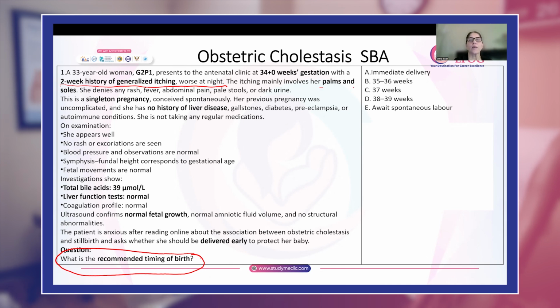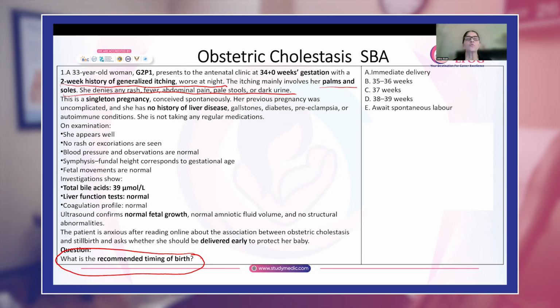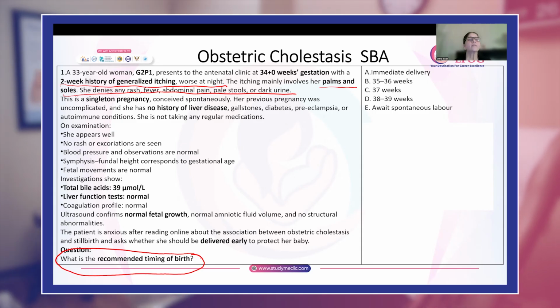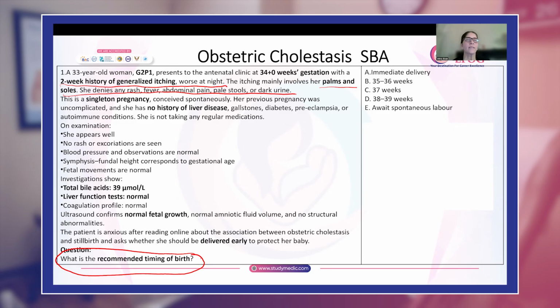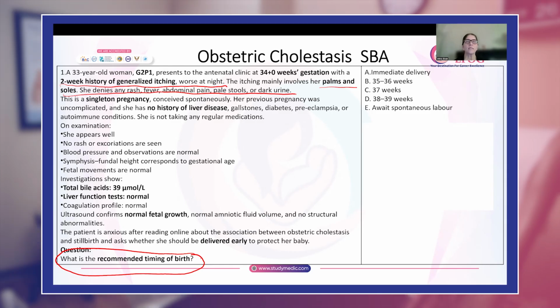It involves her palms and soles, and there is no rash, abdominal pain, pale stools, or dark urine. So when you read this, immediately what should come to your mind is that yes, she's pregnant, there is itching without any rash, worse at night, and it involves the palms and soles. So the thing that should come to your mind is that this is obstetric cholestasis.